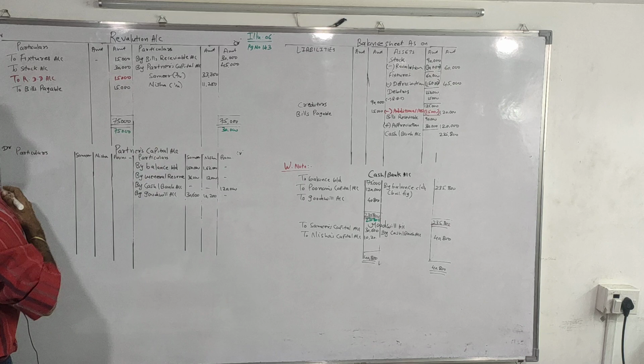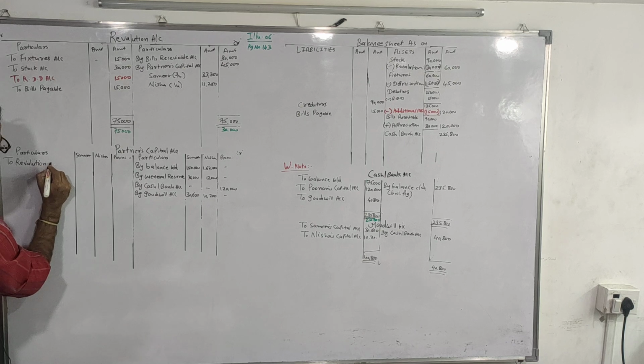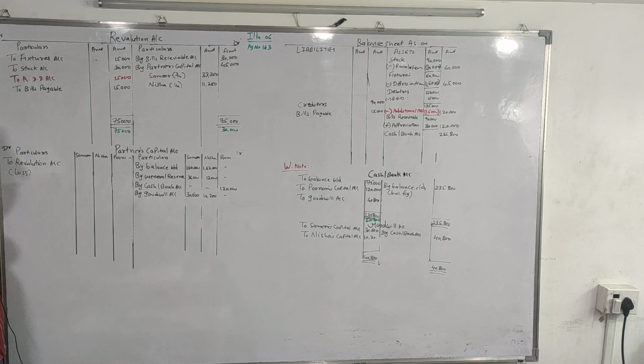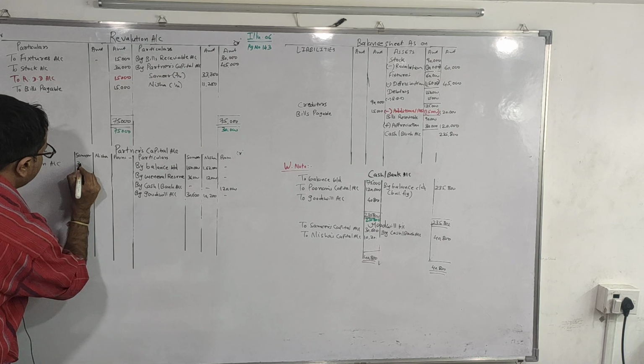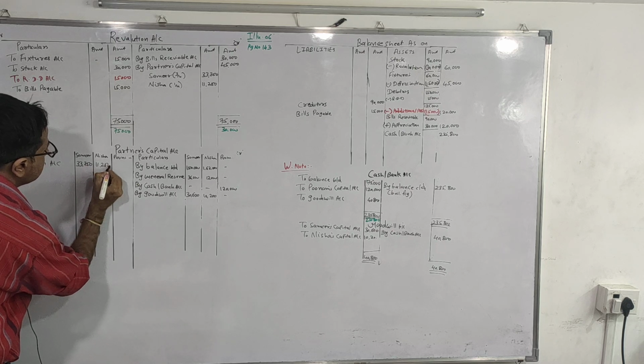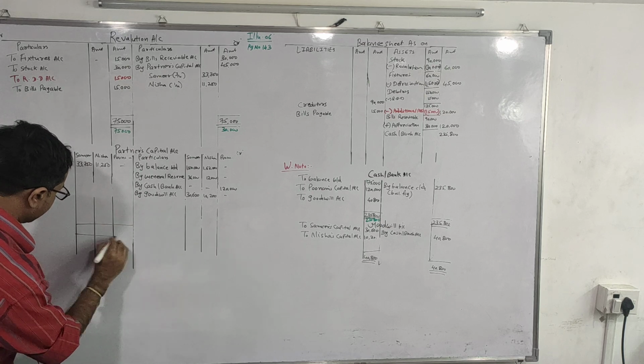We transfer these to partners' capital. To revaluation account, in bracket we'll write loss, 33,750 and 11,250. Now we close one by one all the partners.